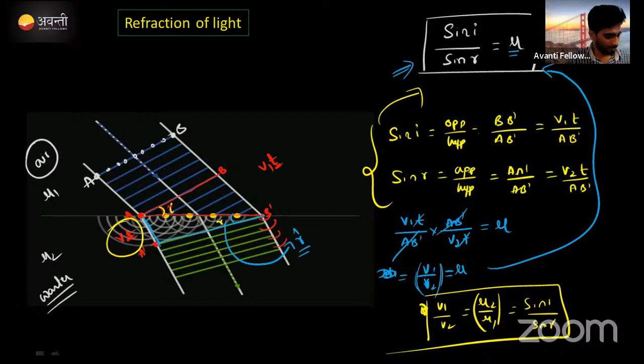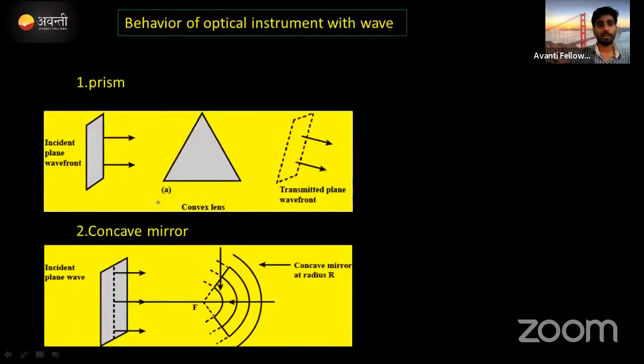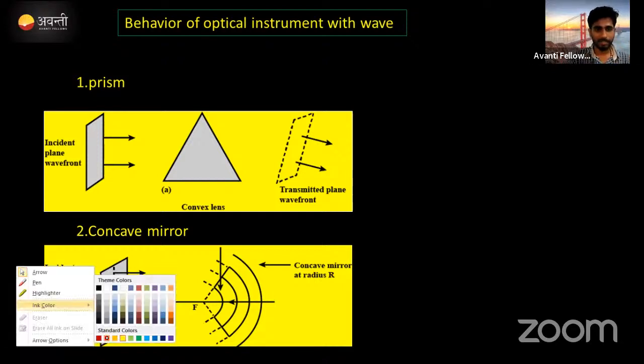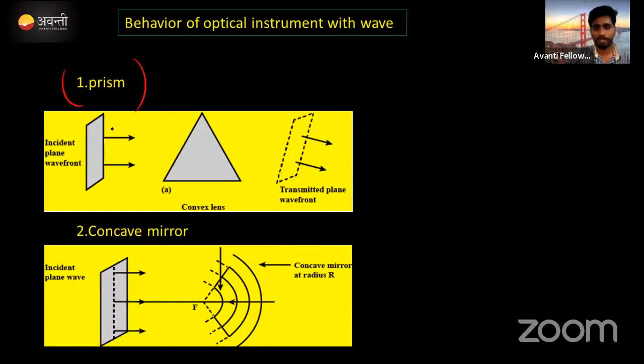Correct? Still you have any doubt? Hope it is clear. Next, now we have to analyze the behavior of an optical instrument with a wave. कैसे behave होता है? देखो इधर एक plane wavefront लेता हूँ. First I am going to discuss the prism.